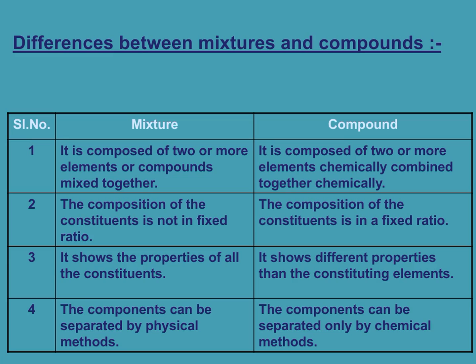Second, in a mixture the composition of the constituents is not in a fixed ratio, while in a compound the composition of the constituents is in a fixed ratio. Third, a mixture shows the properties of all its constituents, while a compound shows different properties than the constituent elements. That means the property will be entirely different from that of the elements. Then the next is that the components of a mixture can be separated by physical methods, while in a compound the components can be separated only by chemical methods.